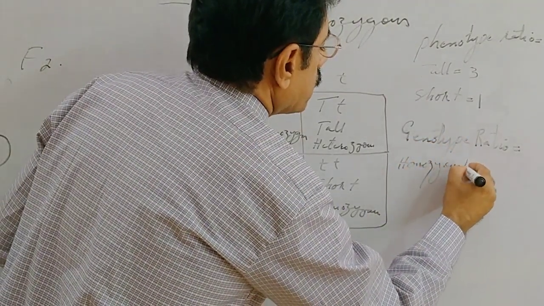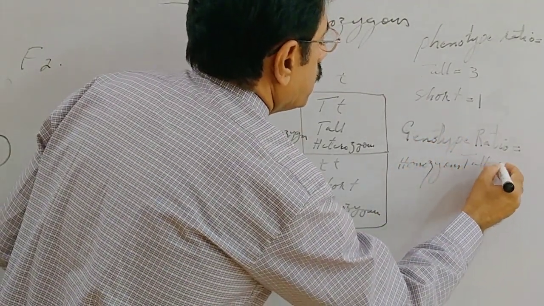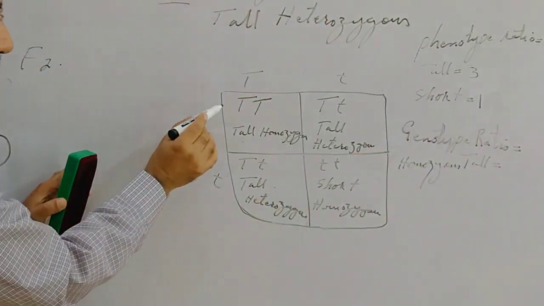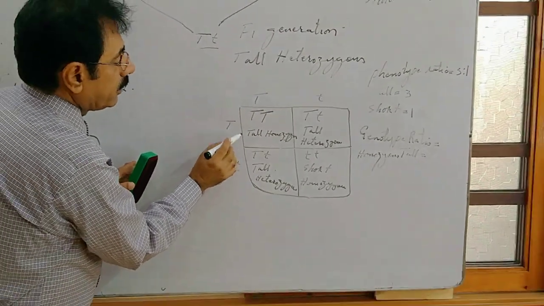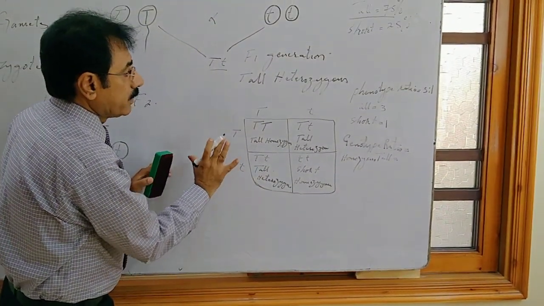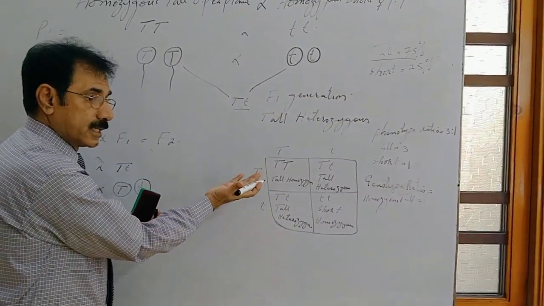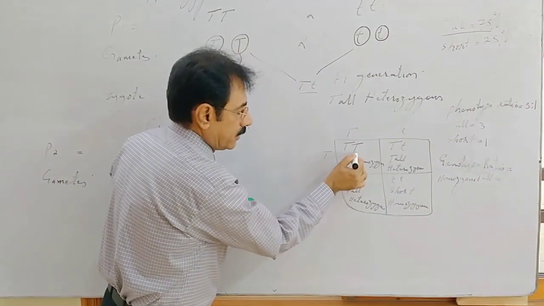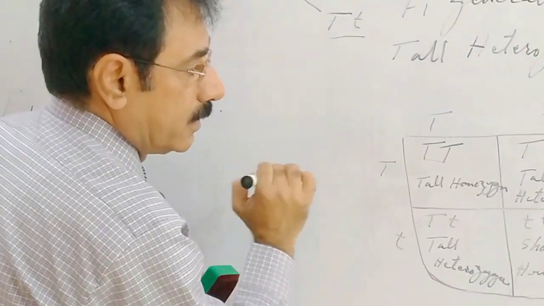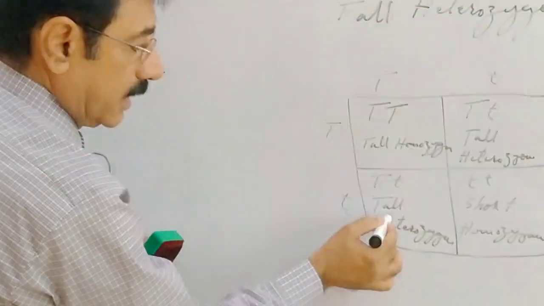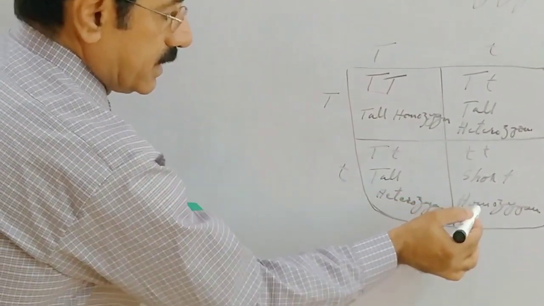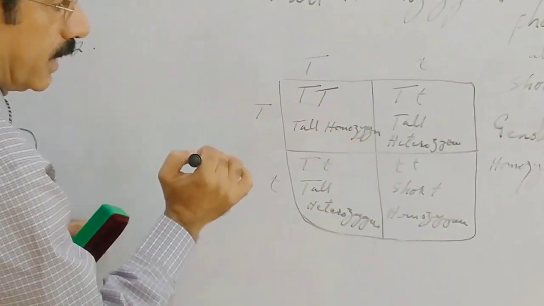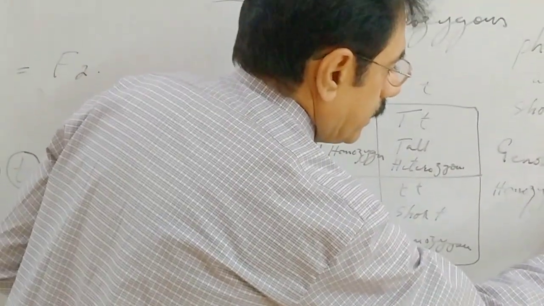Homozygous tall. Look at this checkerboard. How many homozygous tall are seen here in this checkerboard? Only one. That is this one. This is heterozygous tall. This is also heterozygous tall. This is homozygous short, but homozygous tall is only one.